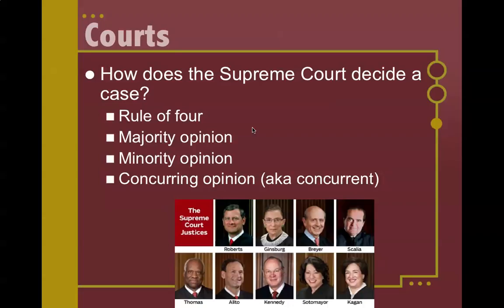The majority opinion is written by the justices that are on the majority side. Most of the decisions currently that come out of the Supreme Court are 5-4 decisions because we have a very split Supreme Court. So the 5 justices that agree with each other will write a majority opinion and explain why they voted the way that they did. And they write, basically, it's like a book. It's like 100 pages or more where they're explaining, hey, we think that this is what lower courts should do, because they're trying to set a precedent that they want all the other courts to follow, and they're trying to give direction to the government for what is or isn't legal on that question.